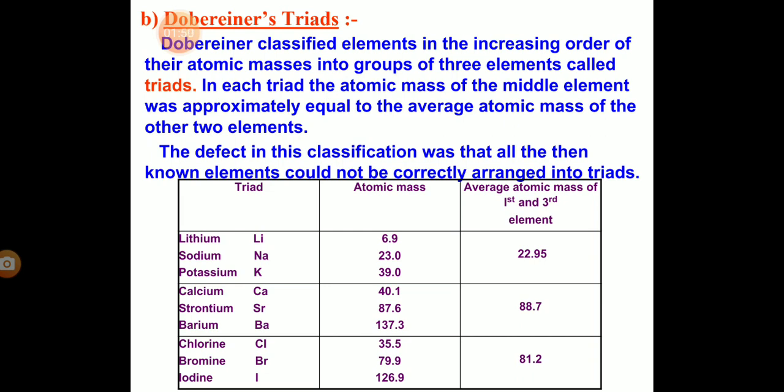So what was the main thing for this? The mass of sodium is 23. It is equal to the average of the masses of lithium and potassium. The sum of the masses of lithium and potassium is 6.9 plus 39.0 divided by 2. It will be approximately equal to 22.95, which is approximately equal to the mass of the middle element. So this was the Dobereiner triad, but it was not accepted because all the known elements of that time were not considered in this one.